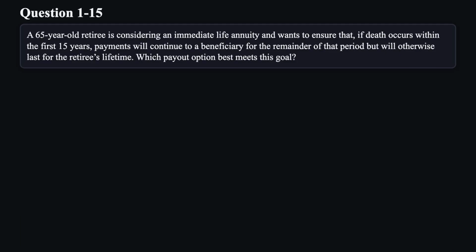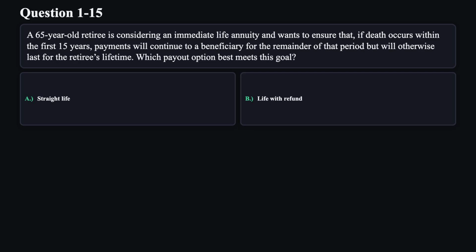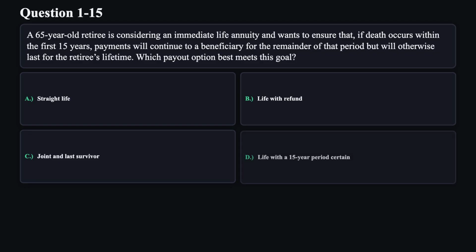Question 15. A 65-year-old retiree is considering an immediate life annuity and wants to ensure that if death occurs within the first 15 years, payments will continue to a beneficiary for the remainder of that period, but will otherwise last for the retiree's lifetime. Which payout option best meets this goal? A. Straight life. B. Life with refund. C. Joint and last survivor. D. Life with a 15-year period certain.